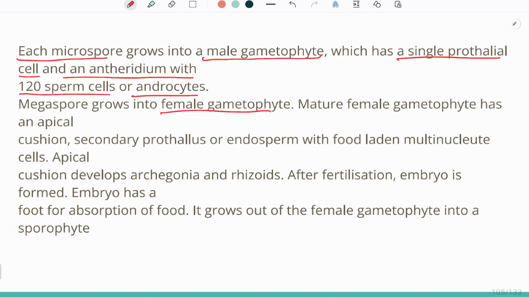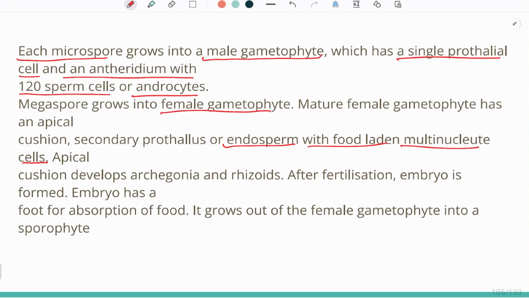The thing they are talking about, endosperm with food-laden multinucleate cells, is actually like the nucellus. When we study angiosperms, the nucellus is present, which helps the survival of an embryo. The nucellus cells will provide nutrition to the embryo, which will help in its survival throughout the dormant phase.